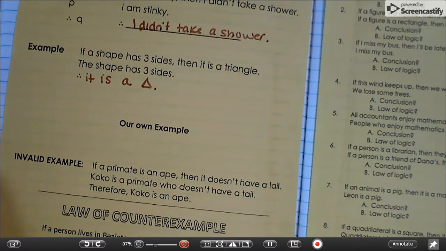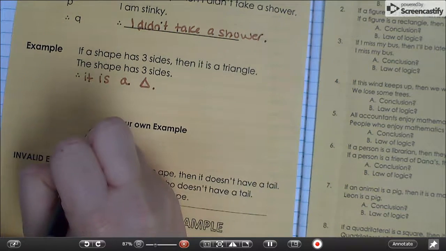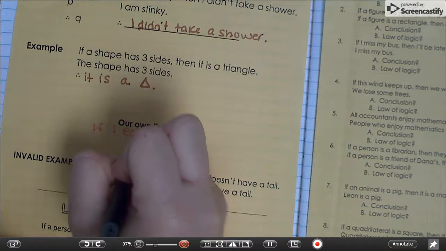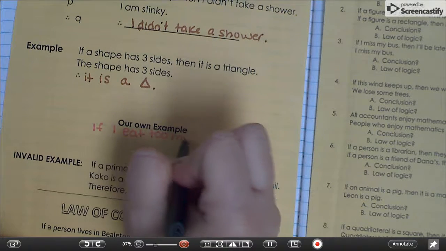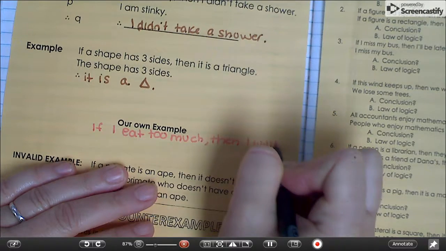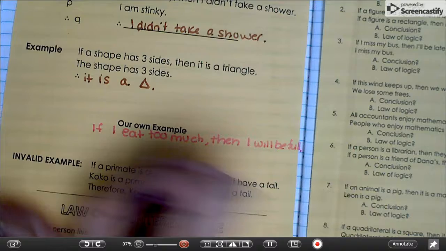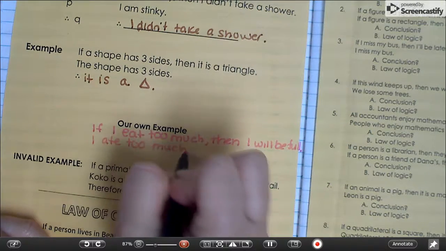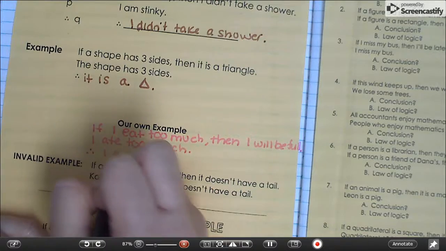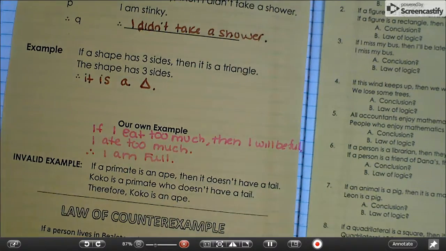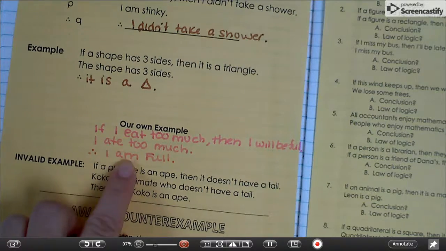All right, so our own example. If I eat too much, then I will be full. I ate too much. Therefore, I am full. That's detachment. We just take apart the hypothesis and the conclusion.